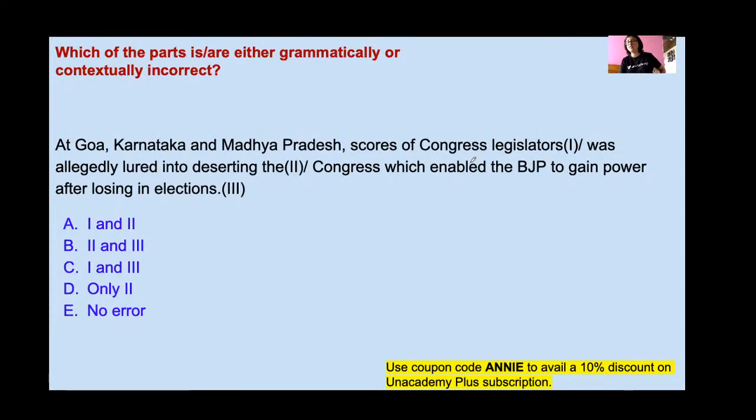Okay, next question. Here also you have to find out the incorrect parts. This question is easy.